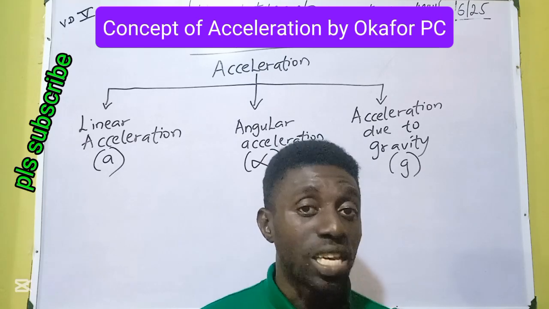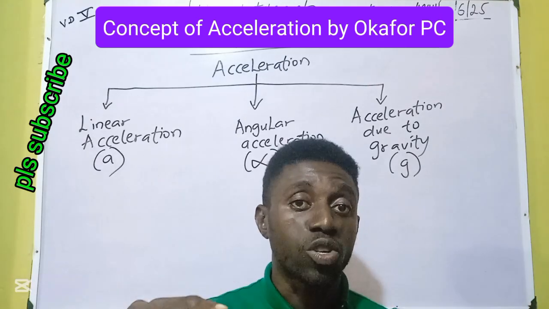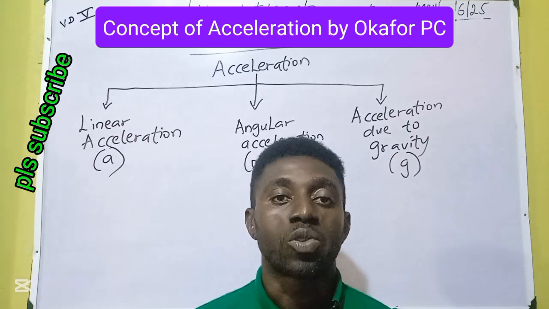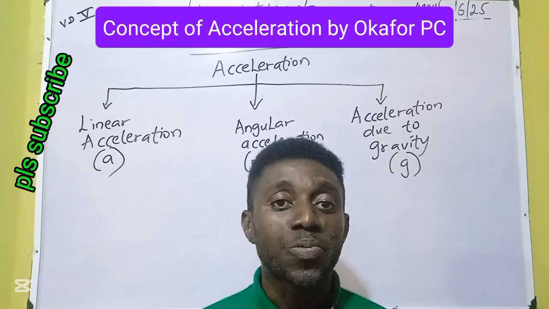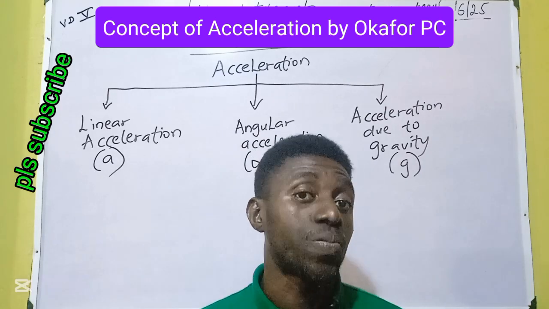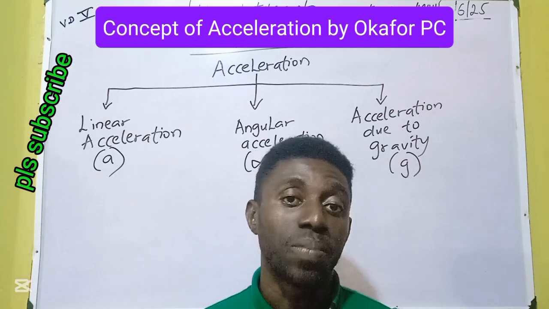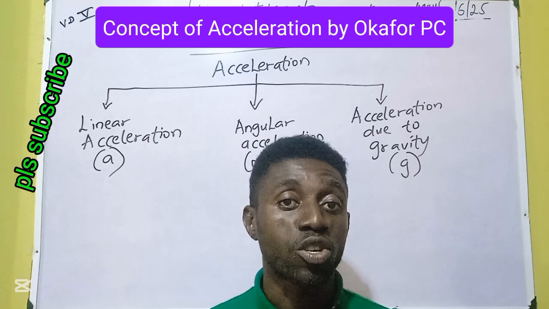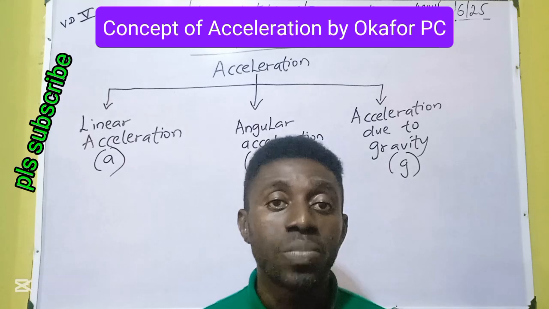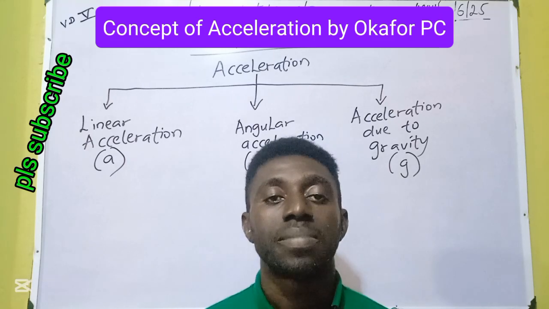So acceleration involves increase in speed, while deceleration involves decrease in speed. So I now want to believe that you understand that when speed is changing, either increasing or decreasing, it's no more called speed. It bears a new name, either acceleration or deceleration, except when the speed maintains uniform values. It's now called uniform speed or velocity.